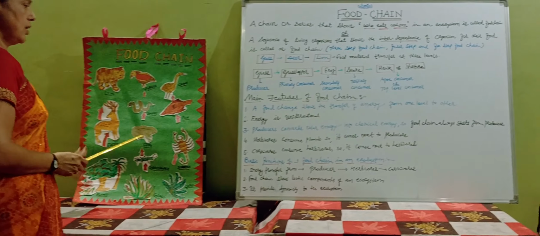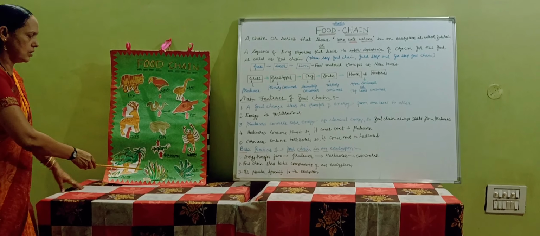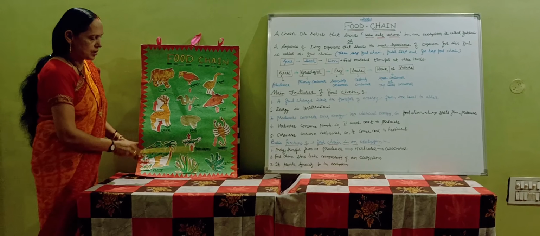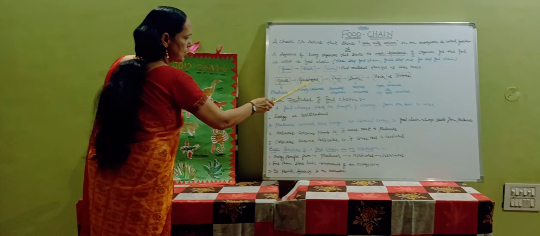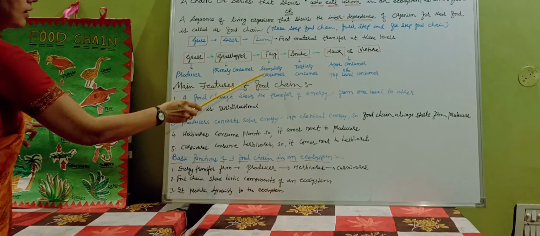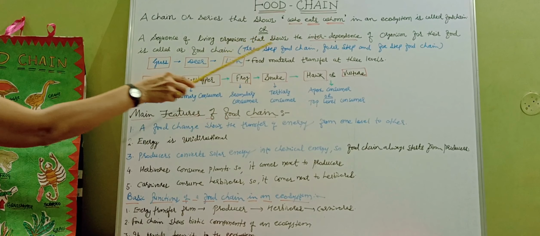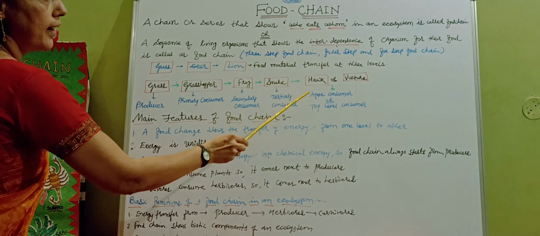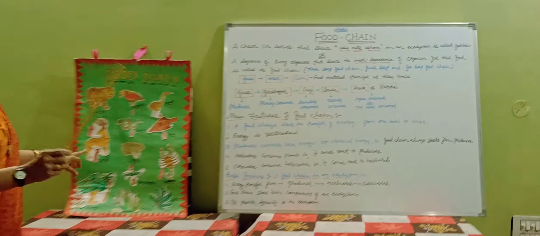Now, another very important thing. This is the grass. Grass is called a producer because they are autotrophs, they prepare their own food. Then the grasshopper is called the primary consumer. Then the frog is called the secondary consumer. The snake is called the tertiary consumer. And the hawk or the vulture, any species can be there, is called the apex consumer, or it is also called the top level consumer.